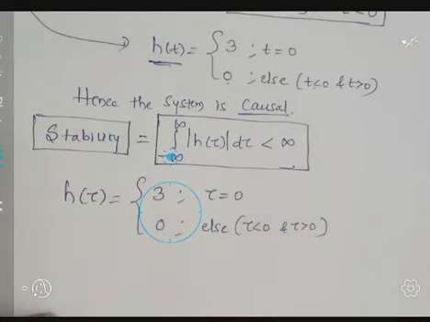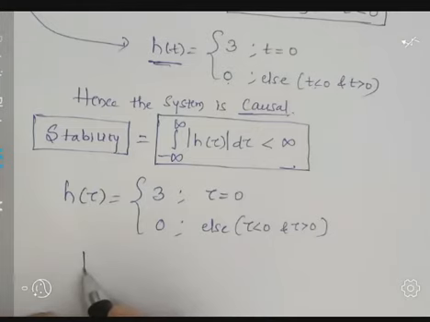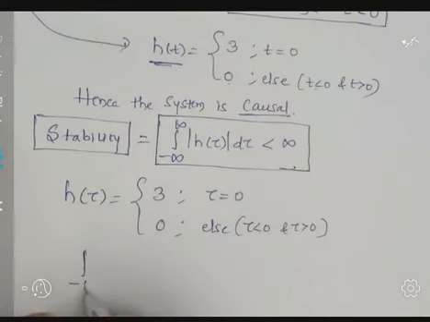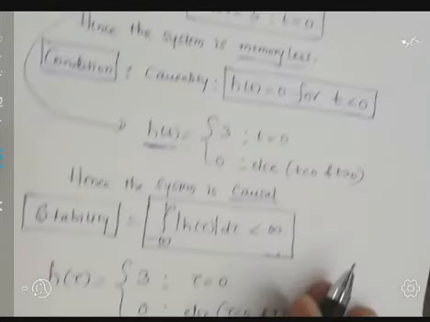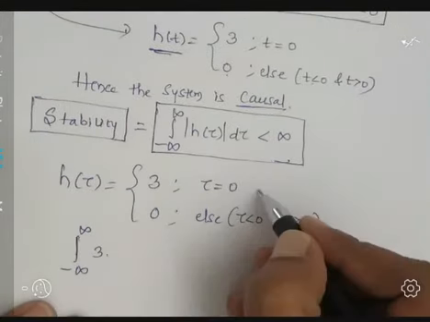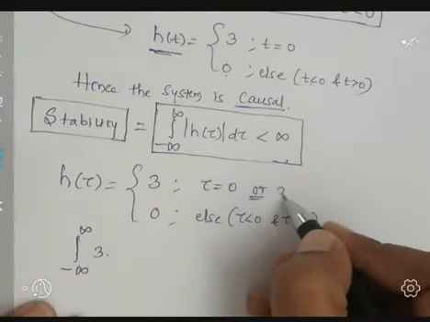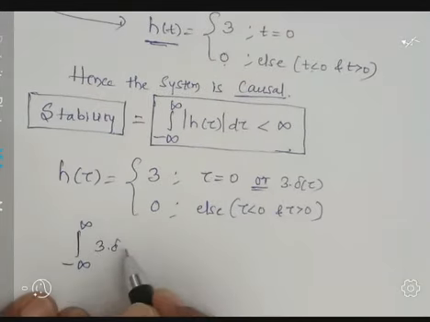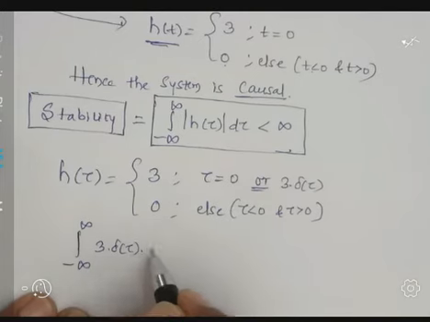After substituting, in the integration I am going to write minus infinity to plus infinity, 3 into delta of tau d tau.